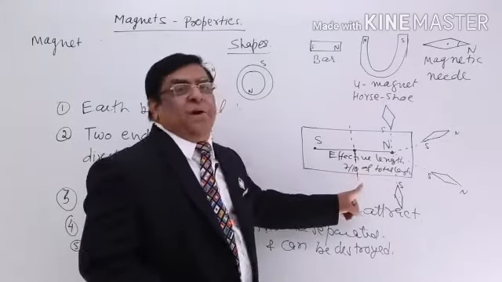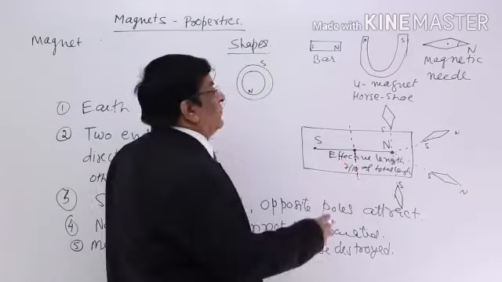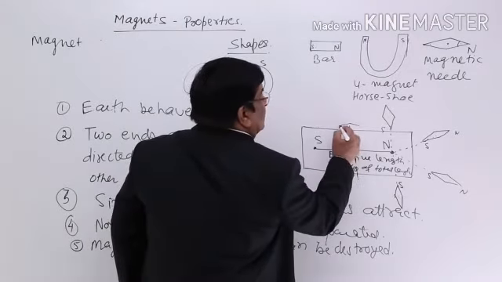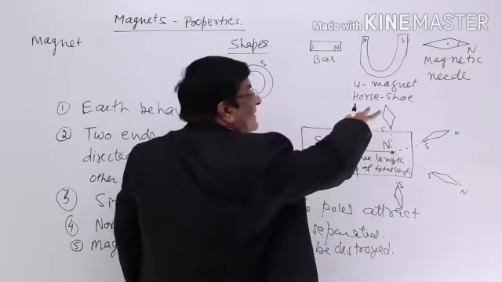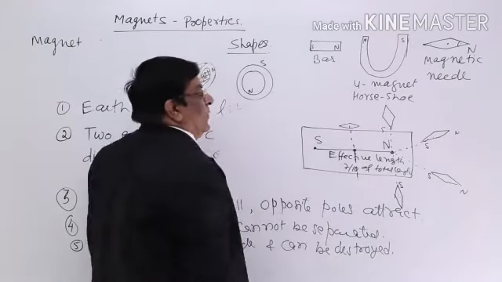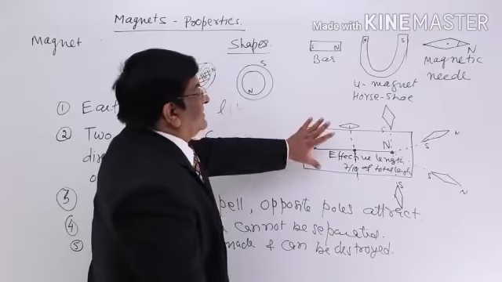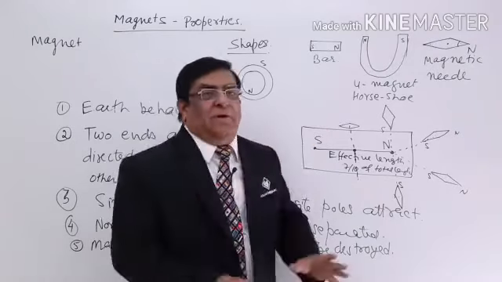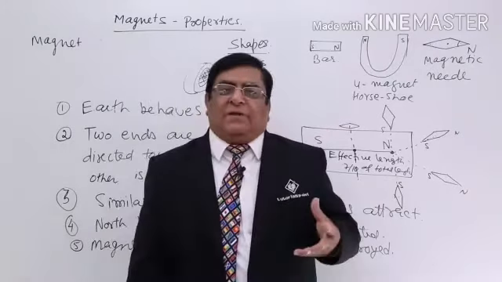Here is the least power. So if you place this thing here, it will simply stay like this, neither bending this way nor this way. No magnetism here.